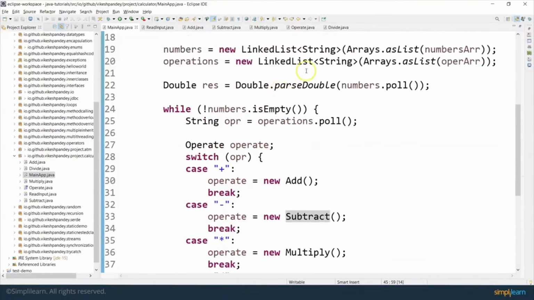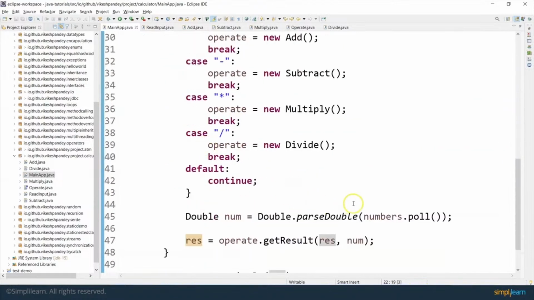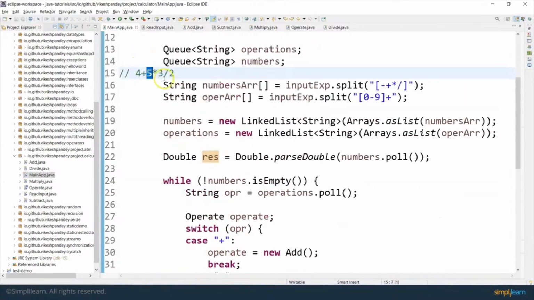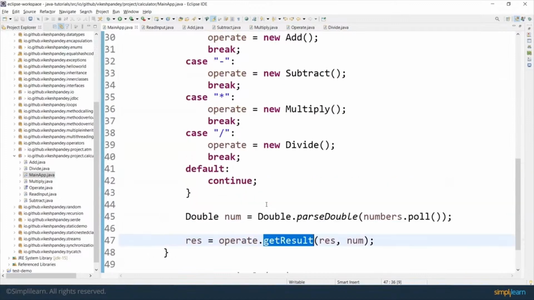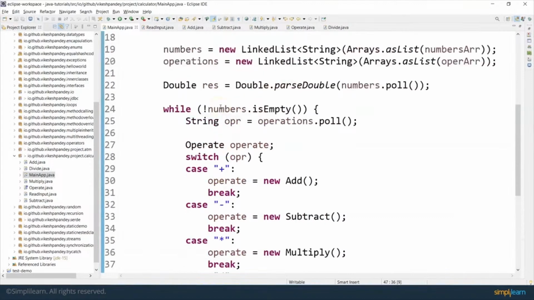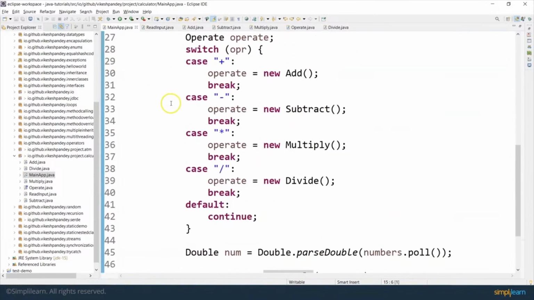Remember, we already did one poll here. So as per this example, 4 was here in this res. And now when we do this number.poll again, 5 will be picked up because that will be the next head of the queue. So we pick up 5 here, and then we call operate.getResult. Now this getResult will be called based on the expression which was encountered first in the queue. Again, looking at the example, the first expression encountered will be plus. So the expression was plus.